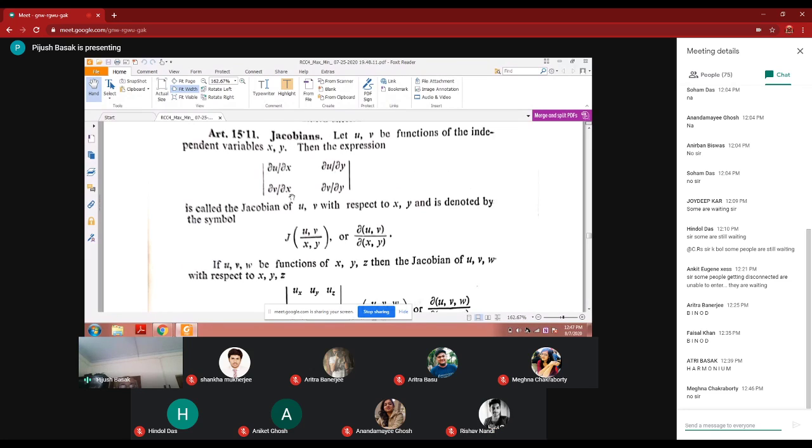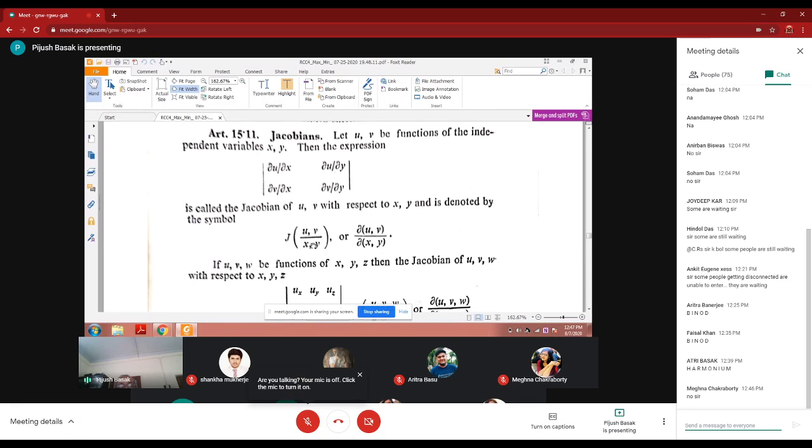It may be written as J of u, v by x, y. This is exactly similar to this one. Either you write this or you write J u, v by x, y. This means del u del x, del u del y, del v del x, del v del y, and it is the same as the Jacobian, that is u, v by x, y.